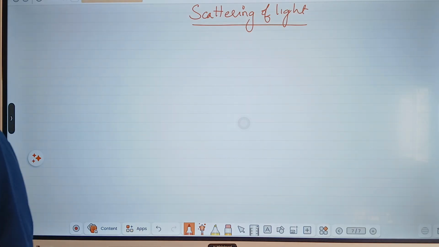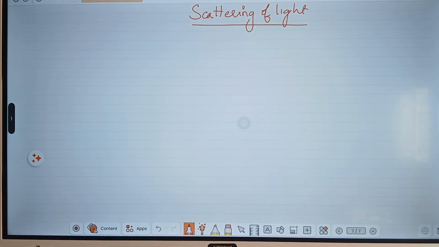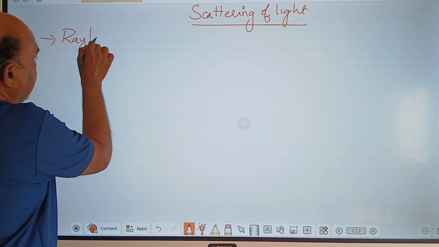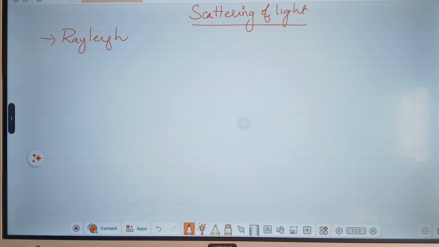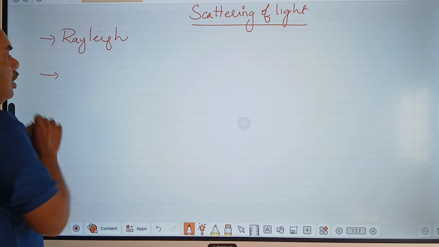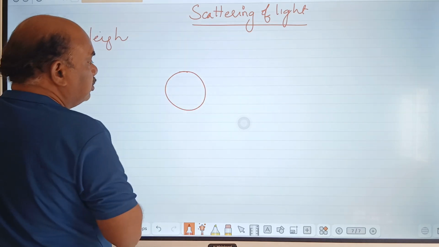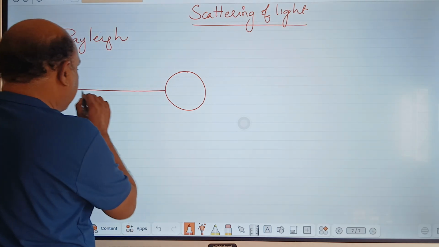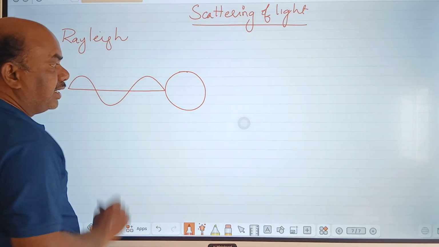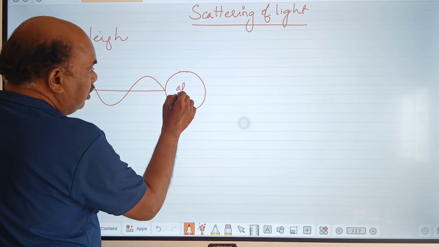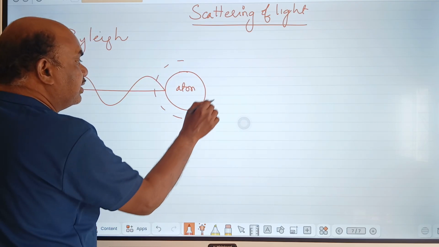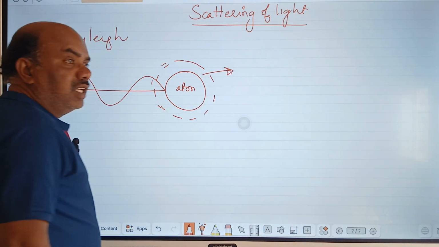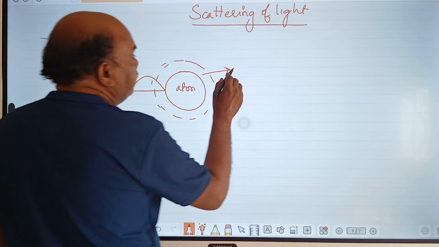This scattering concept was introduced by Rayleigh. What is scattering? See here, this is a molecule, any molecule, nitrogen or oxygen or any other molecule. This is sunlight. Sunlight is an electromagnetic wave. When it hits an atom, what will happen? It emits some energy with a frequency. Frequency means it emits some color.